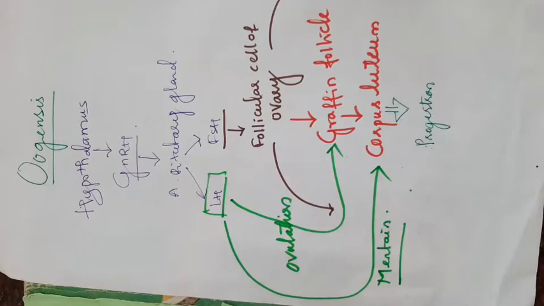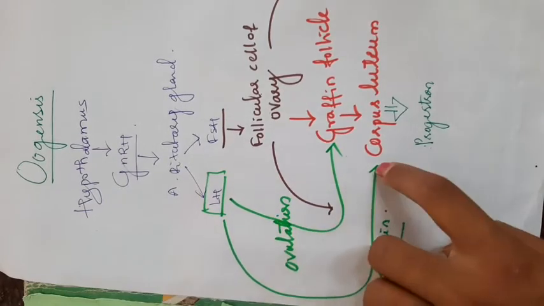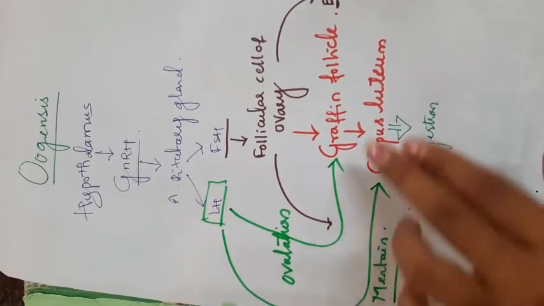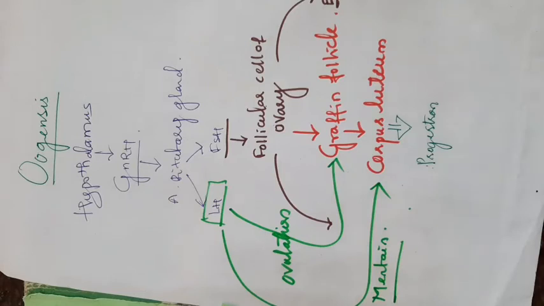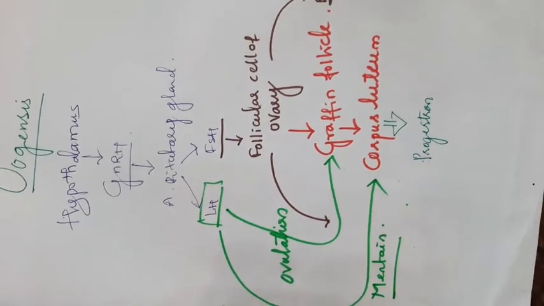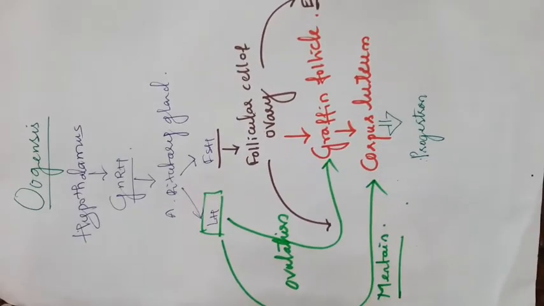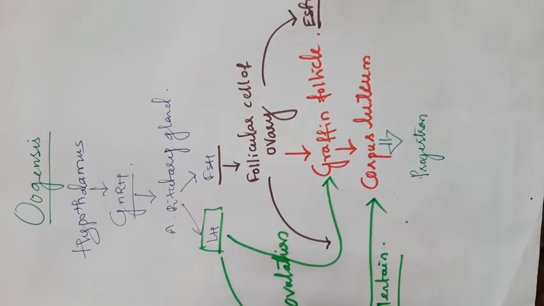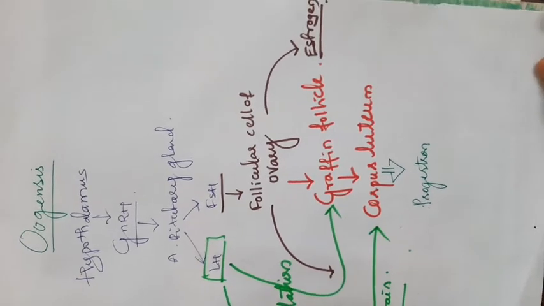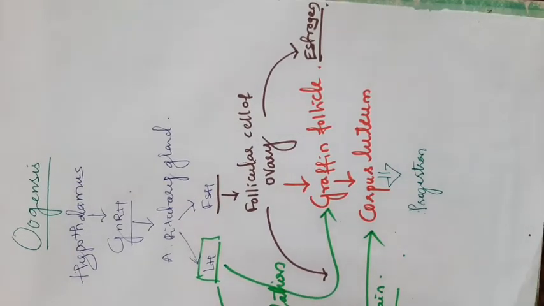Just remember, LH is necessary for ovulation of a Graafian follicle by rupture of the follicle, which releases the ovum. Then FSH is responsible for the formation or release of two hormones, estrogen and progesterone. This is the actual process of hormonal control. Remember these things: LH, FSH, estrogen and progesterone.